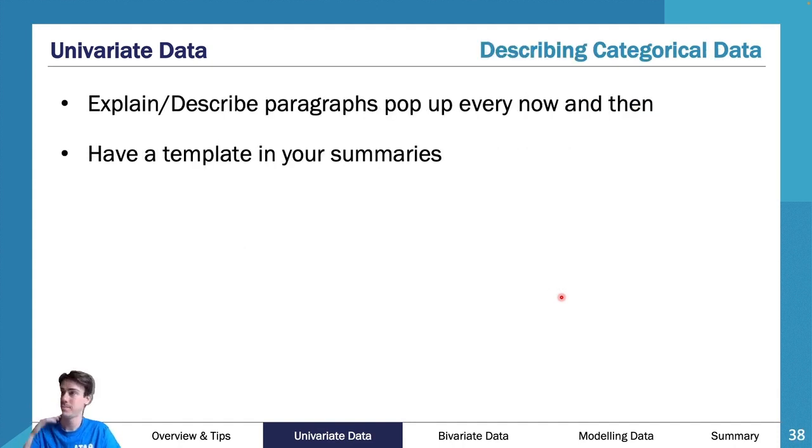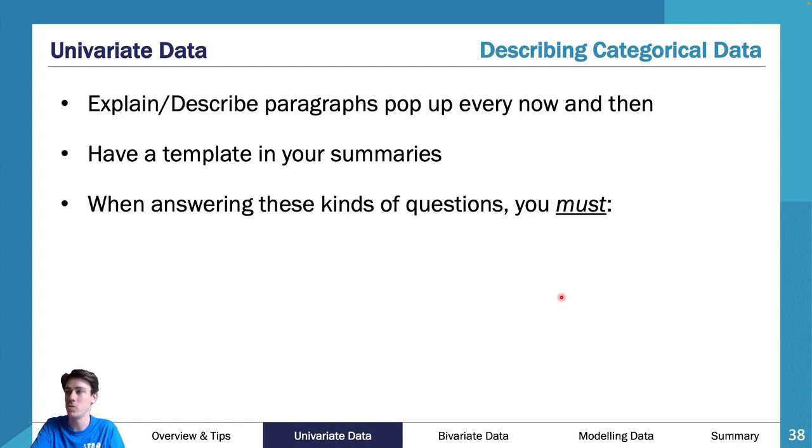y-axis. So categorical data is also really interesting because it can be described in a really succinct and straightforward way. So there's a template that I want you to use in your summary book as to how you're going to answer all categorical data questions where they want you to explain it. They want you to write a paragraph. They want you to say, hey, what actually does that graph show you? What is that graph telling you about what's going on? So you must essentially summarize the context of the data.